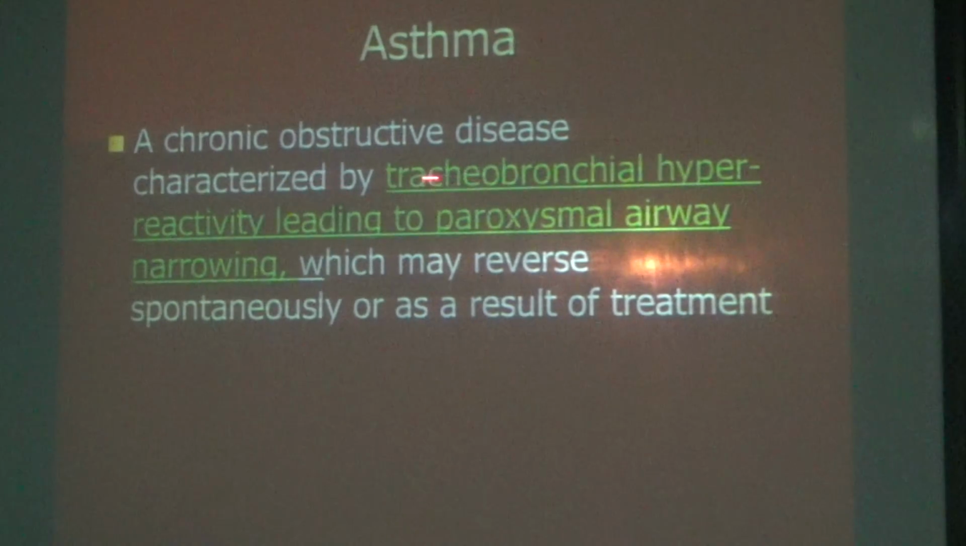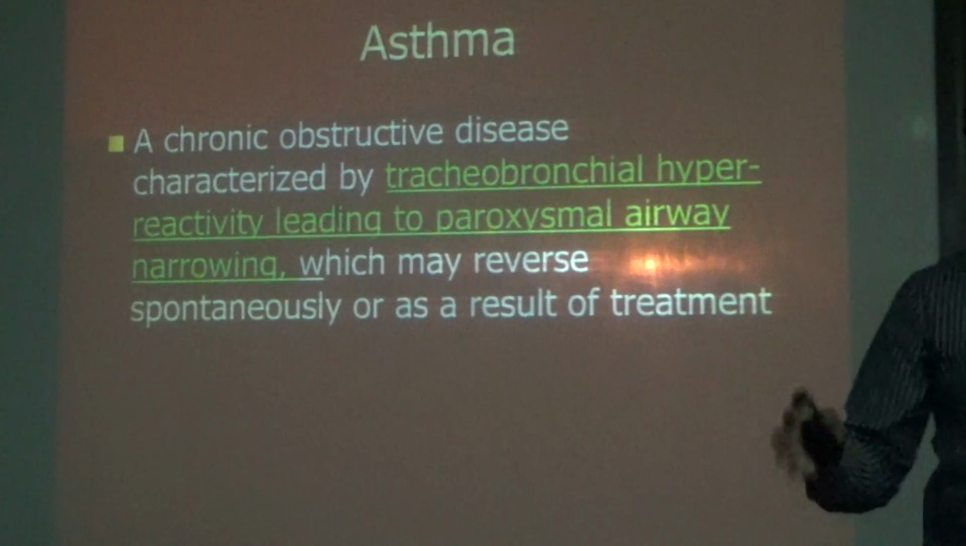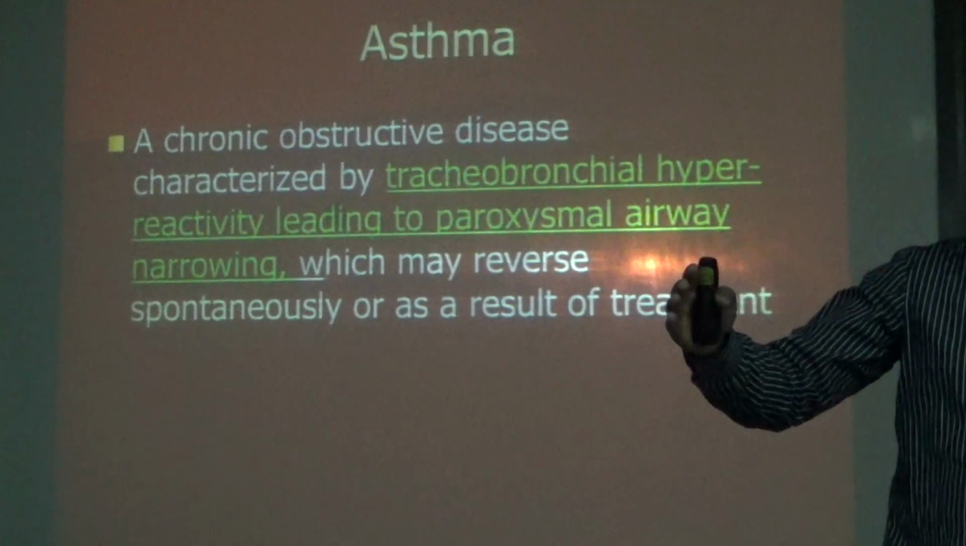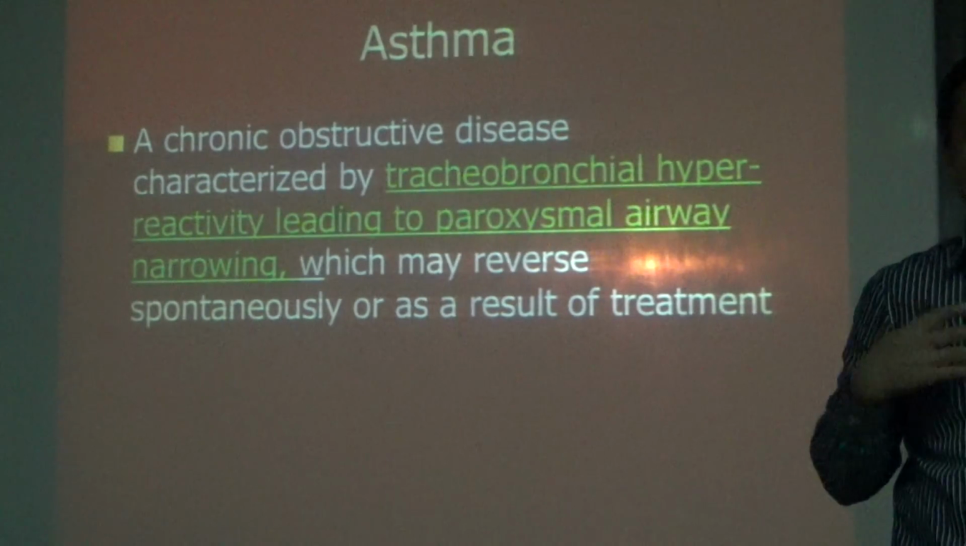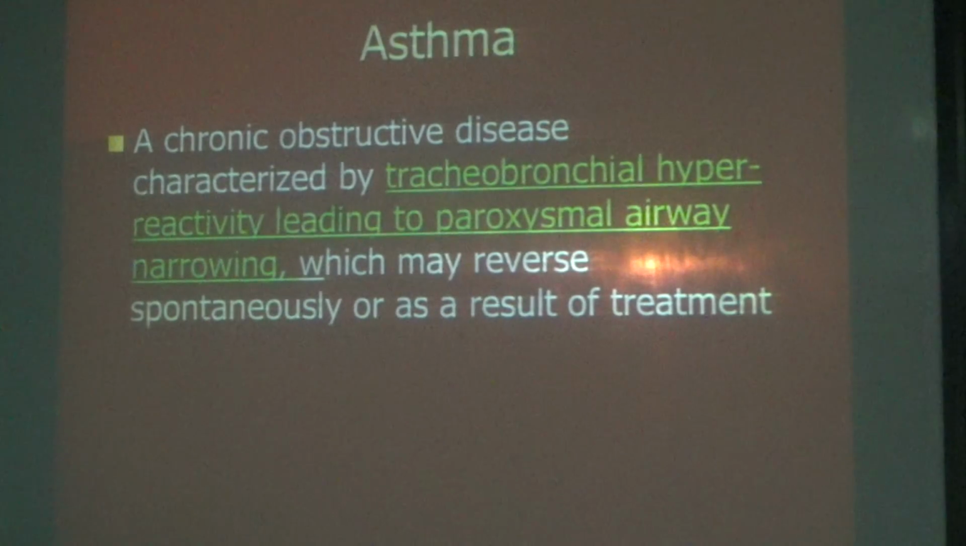Asthma, the correct definition is, it comes under the classification of chronic obstructive disease characterized by tracheobronchial hyperreactivity to paroxysmal airway narrowing due to various causes, which may reverse spontaneously or as a result of treatment. Sometimes when he has an allergic asthma due to an immune mechanism, if he is going to a new house, he will have difficulty to breathe. Once he comes back, he will be normal. That is known as spontaneous reversal, or else giving him inhalation drugs, then he will become normal. That is how the treatment differs.